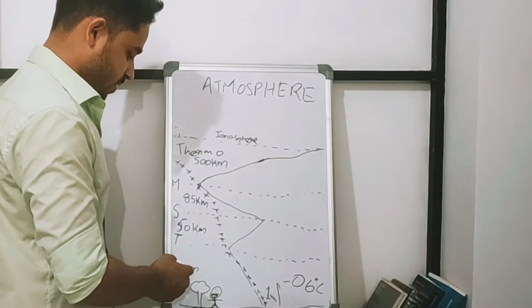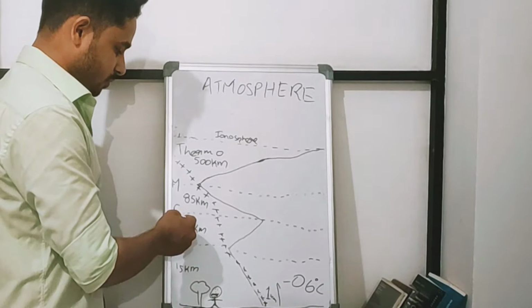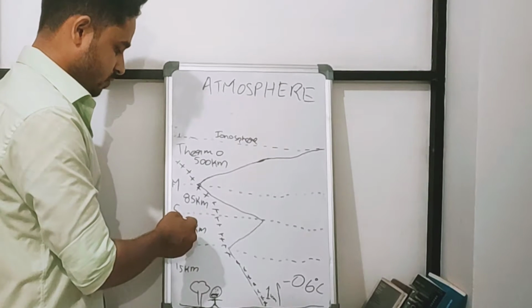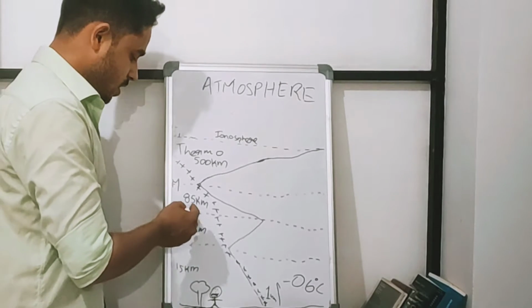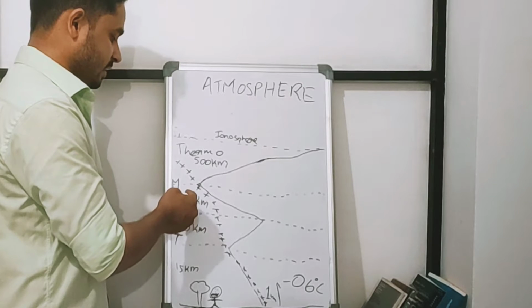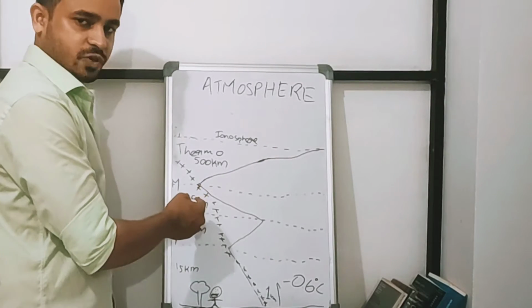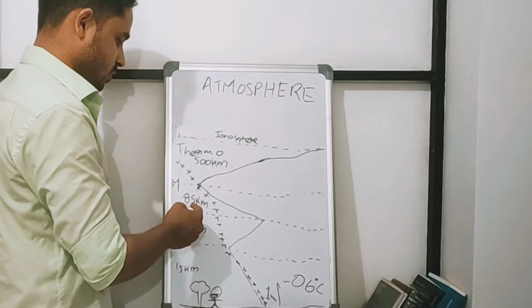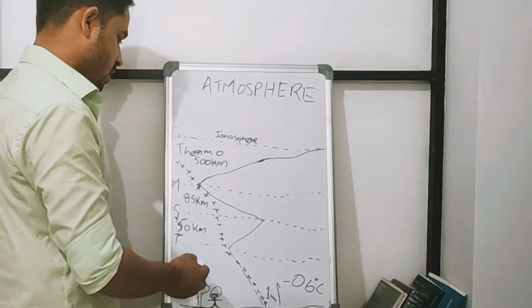So from the surface of the earth, we have to travel 50 kilometers to reach the stratopause. From the stratopause, if we travel another 35 kilometers, we will reach the end of the mesosphere. So we have now traveled about 85 kilometers from the surface of the earth.